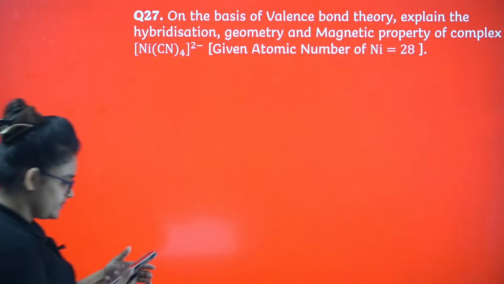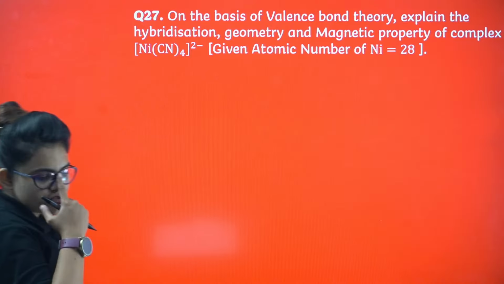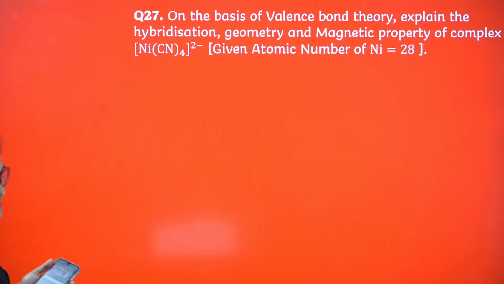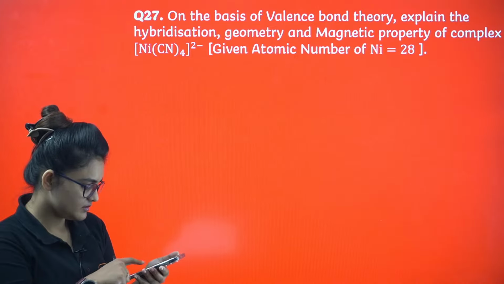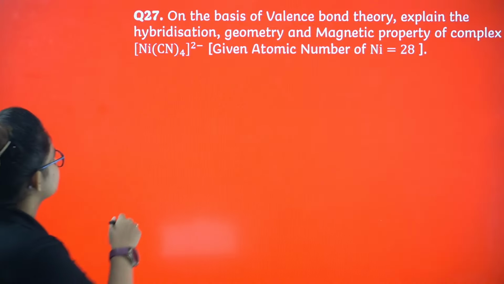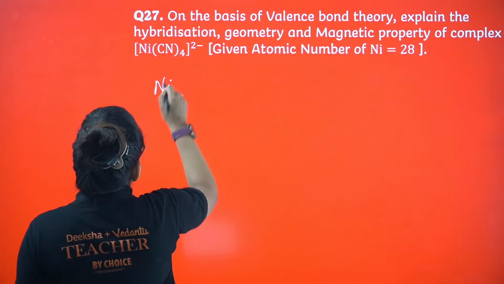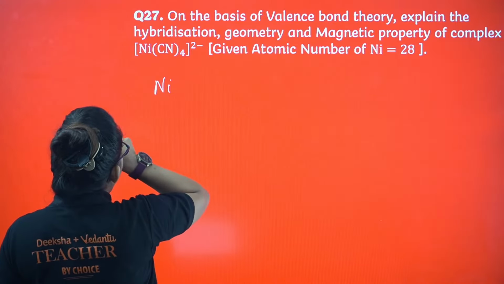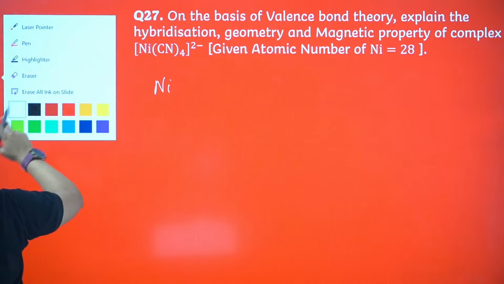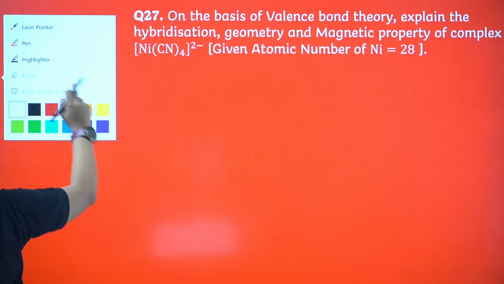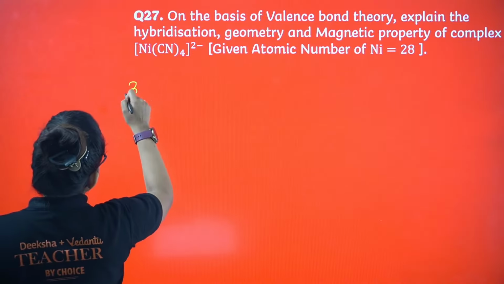This one you tell me. Okay, so nickel 2 plus here. Nickel 2 plus, what is the electronic configuration? Who will tell me? So basically I am having 3d8 configuration, right?